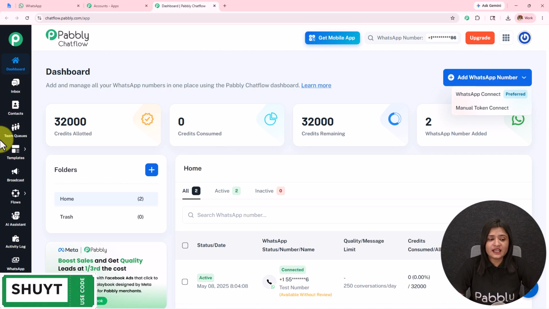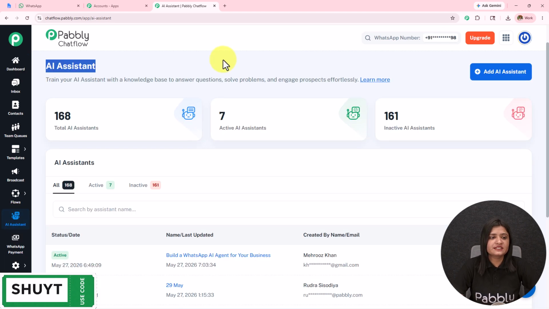Now on the left hand side we have this option of AI assistant. We are going to create the AI agent, so we are going to open this. Here we have landed on this AI assistant page. You can see the total AI assistants, active AI assistants and inactive AI assistants.